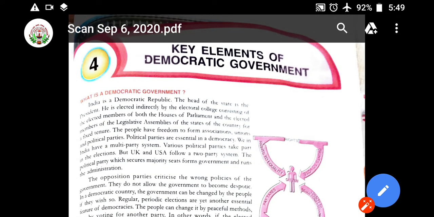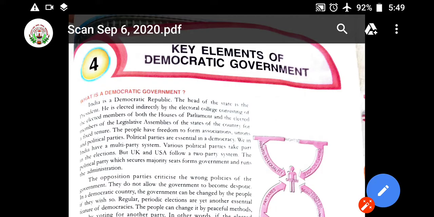Tenure means the time period for which the president is going to stay in the position. Electoral college means a number of people, those who are present representing the states.